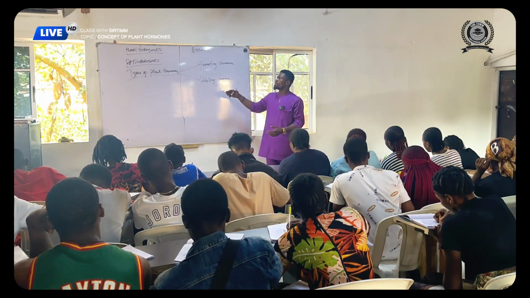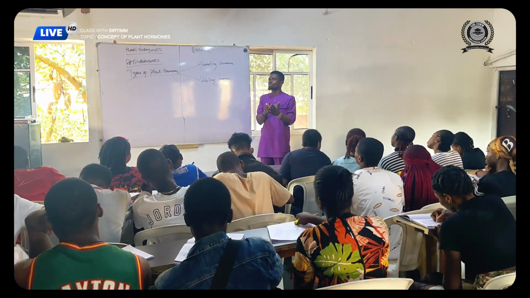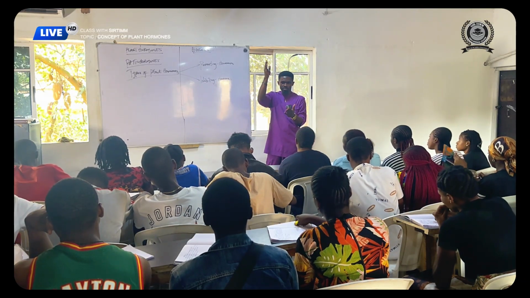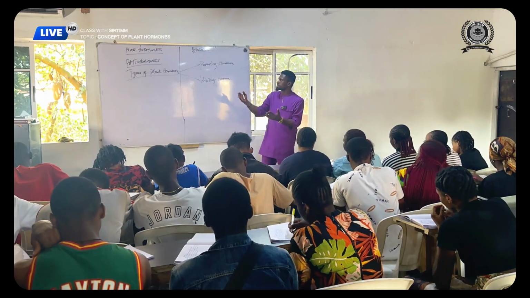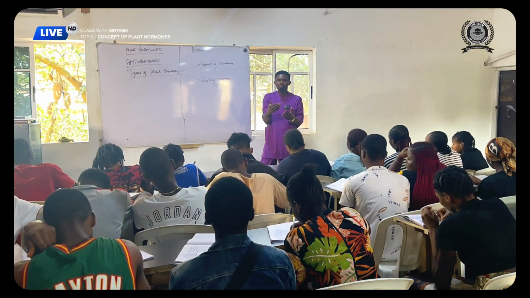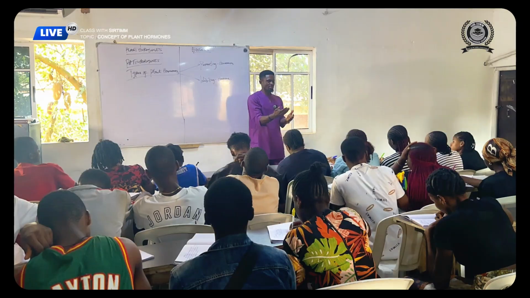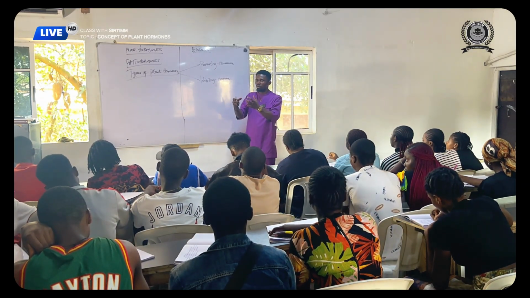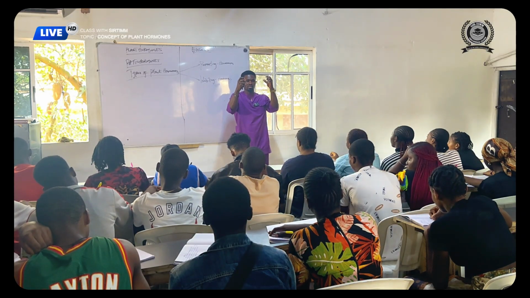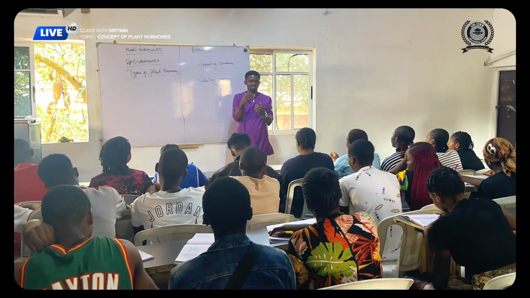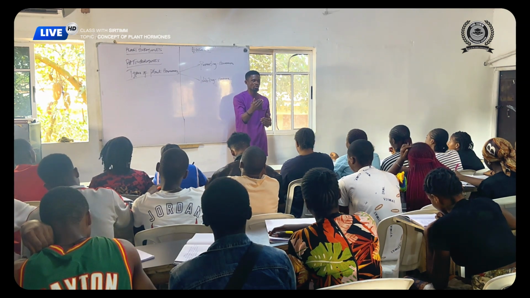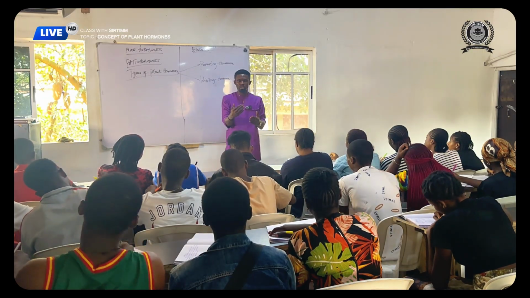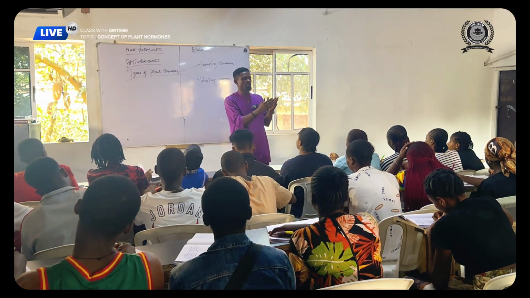Now, as the name implies, when we talk about promoting plant hormones, we are looking at plant hormones that will only support growth. Am I communicating? This guy will support growth. This hormone will increase how fast ripening of the fruit occurs. This guy will increase how the length of the stem increases. But this one, what does it do? It reduces the rate at which ripening occurs, something like that, because inhibition has to do with reducing the pace at which something happens.